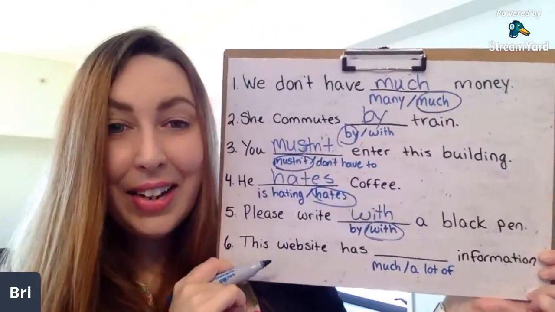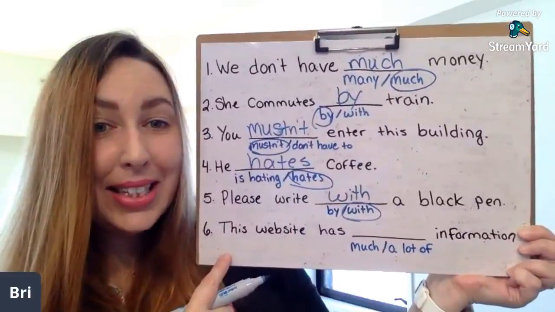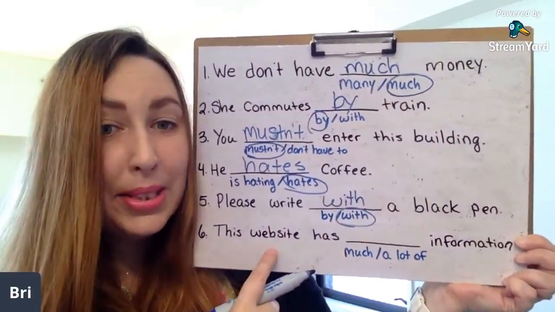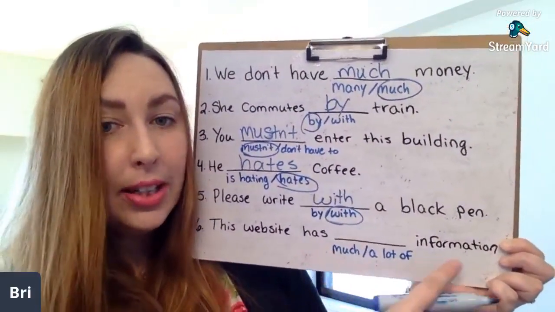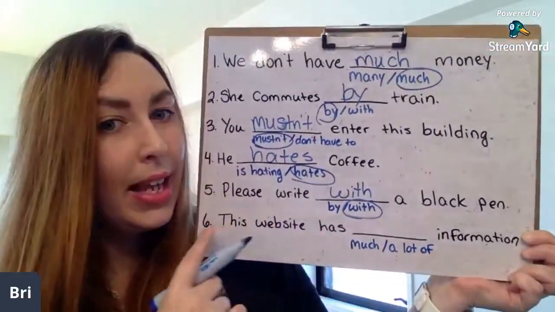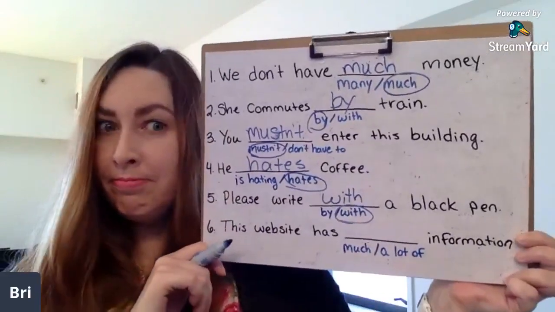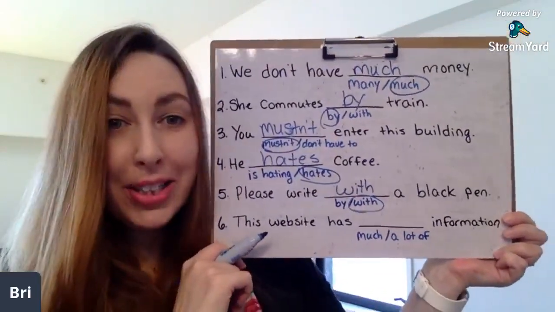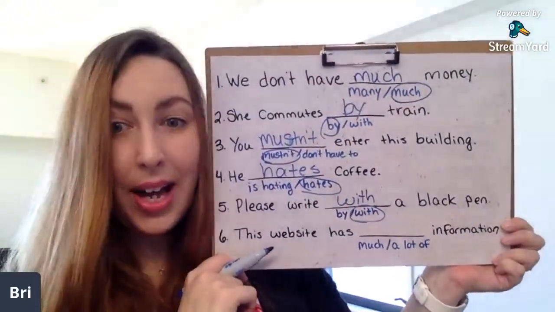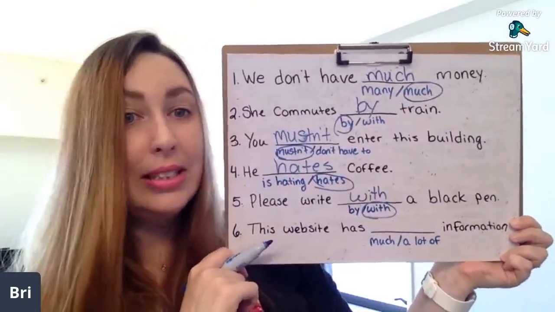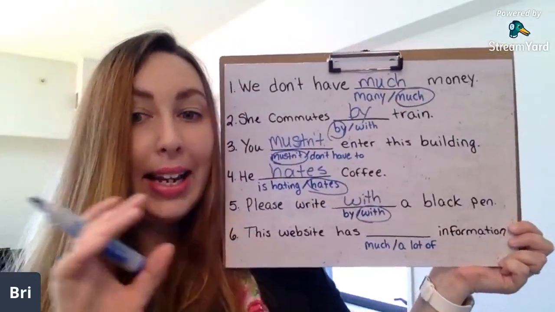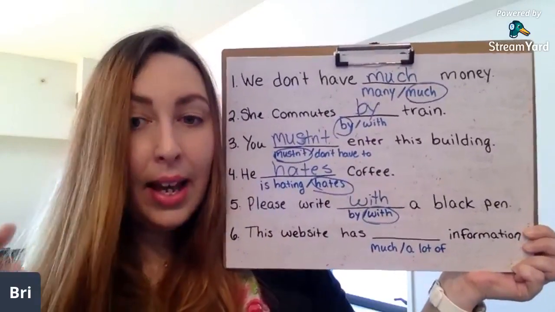And the last one, number 6. This website has much information, or this website has a lot of information. Information is uncountable. We don't say informations, we say information.